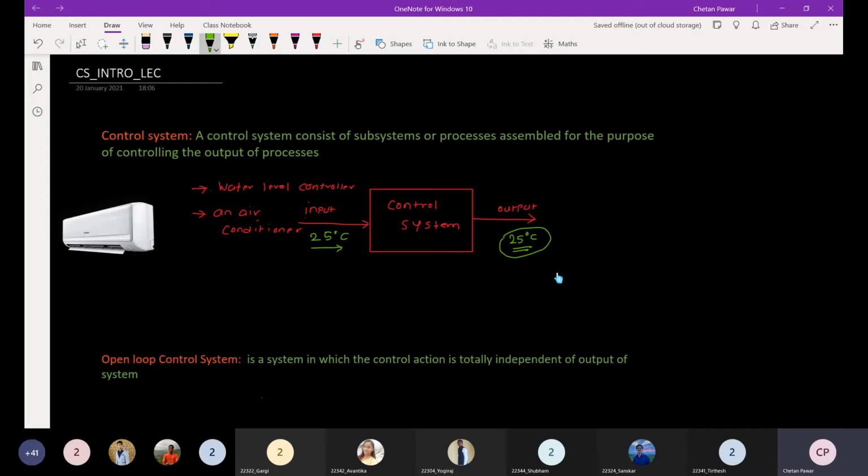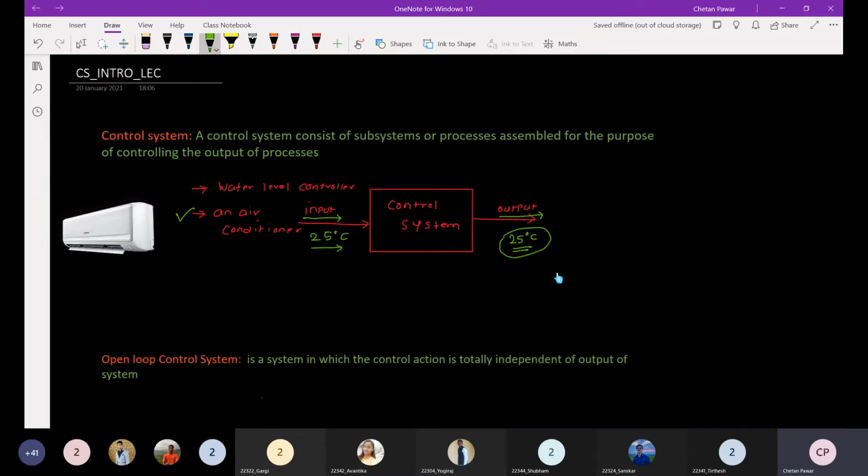You apply the desired input, and you will get the output, and that output will be your desired output. If I am setting the air conditioner at 25 degrees Celsius, my room temperature will be maintained at 25 degrees Celsius. So we can say that the air conditioner is one type of control system.